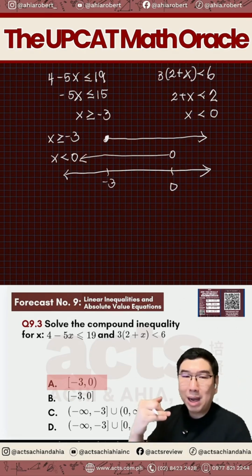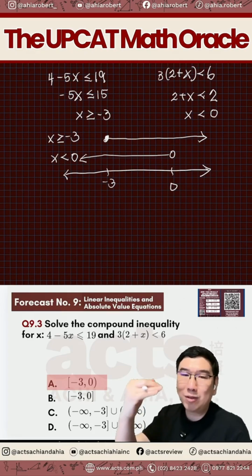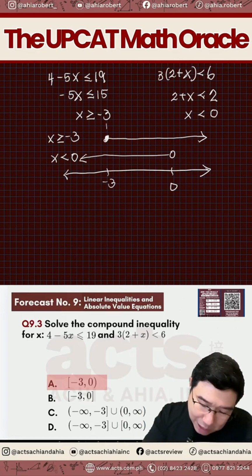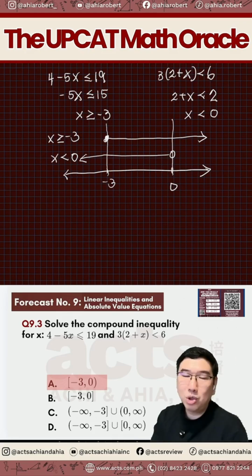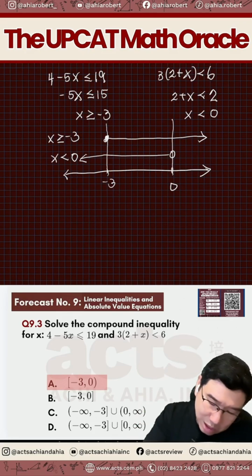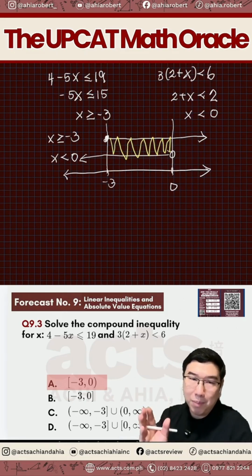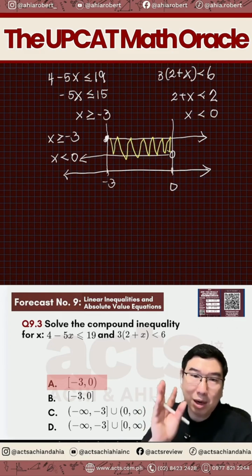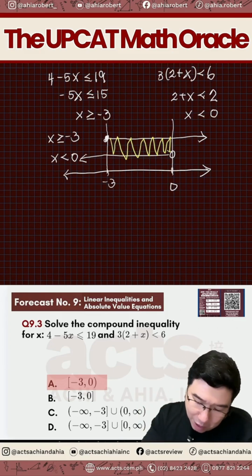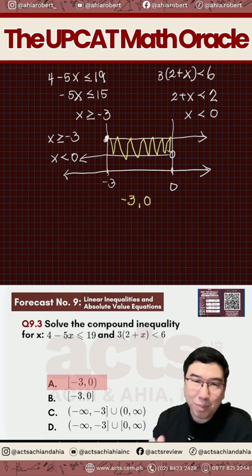So yan yung solution set naman natin. So kailangan natin mahanap saan ba si x ay satisfied sa parehas. Mahati natin to into 3 intervals. So saan ba sila nagkakaparehas? So that means that is this particular interval here. So if dyan nagsasatisfy both of them, how do we write down that particular interval? That will have to be from negative 3 to 0. Correct naman? But let's be careful. Now, the question is negative 3 included.